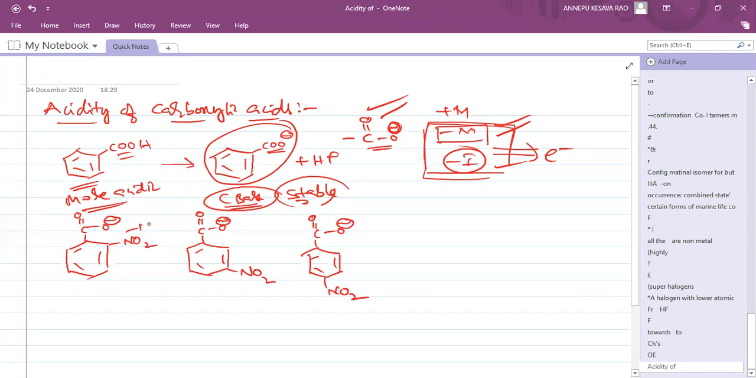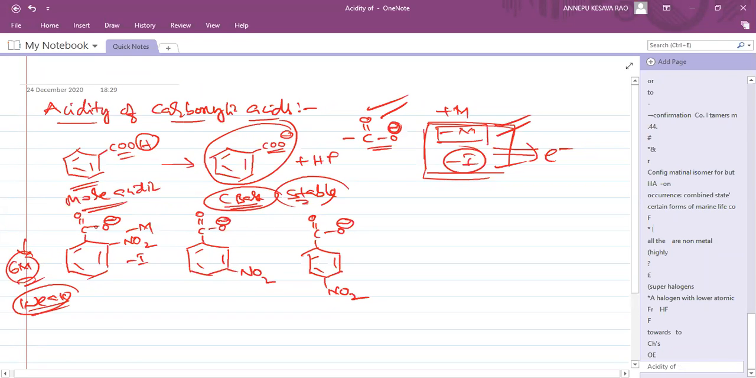So it is minus M and minus I. No hydrogen bonding here. Here OH is there. In the case of this OH, if you consider hydrogen bonding, it is a weak hydrogen bonding. Why? The ring is more than 6-membered. A 6-membered ring formed through hydrogen bonding is more stable. But how many membered ring is going to form here?